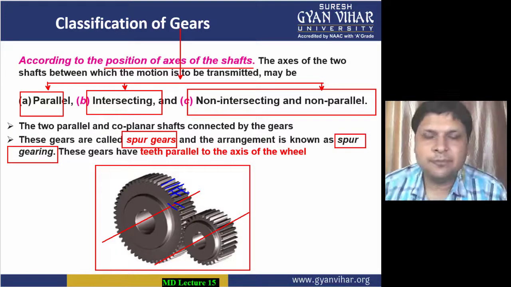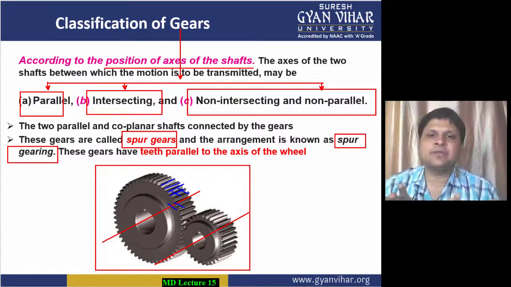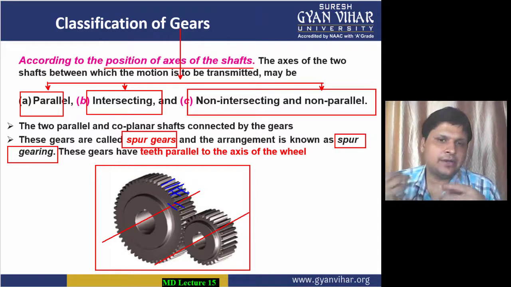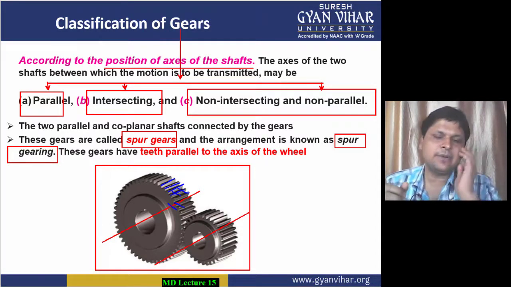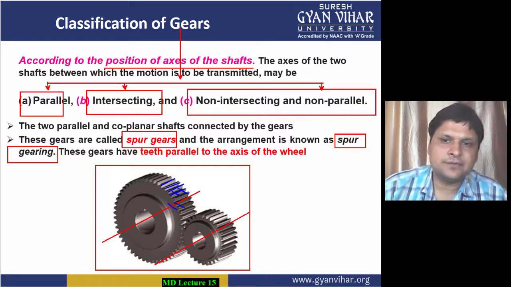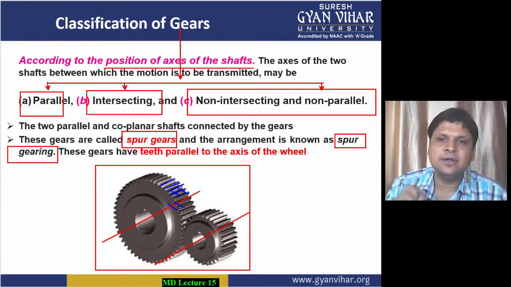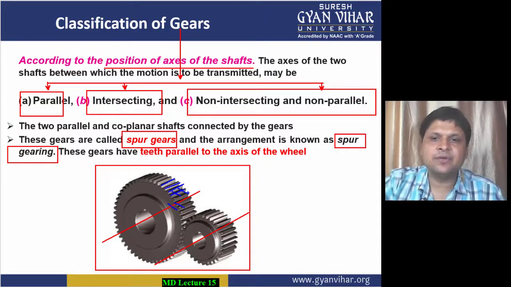So two things: parallel shafts means the shafts whose axes are parallel to each other, and in the case of parallel shafts, one of the classic examples is spur gears. They are very widely used. In these spur gears, the direction of the teeth is parallel to the axis of the shaft. Here the teeth are parallel to the axis of the wheel, you can see.